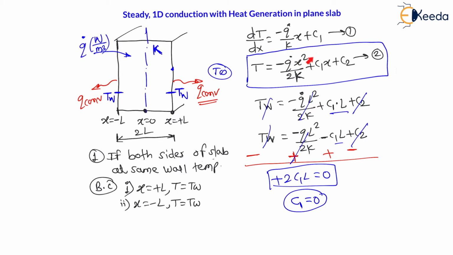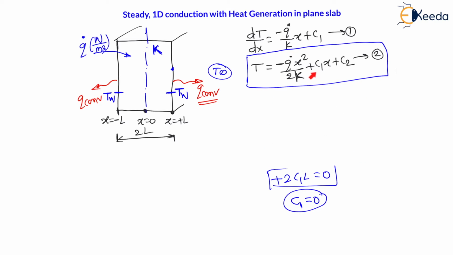Let us modify these equations again. From the boundary conditions, we have got the first integration constant, that is C1 is equal to 0. Let us put it here in the temperature gradient and temperature profile, right? So in these equations, if I put C1 is equal to 0, then this C1 term will go. This will be the first equation, this C1 term will go, and this will be the second equation. Therefore, the modified equations become, right?